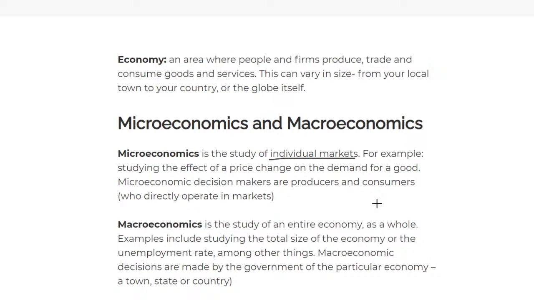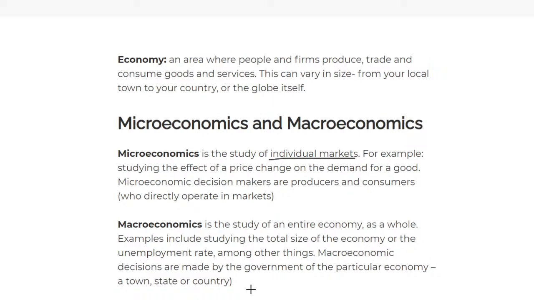What do we mean by individual markets? For example, Apple will analyze their products. The iPhone 12 is selling well, so what are they going to do? Produce more iPhone 12s or get a better series of iPhone. This is all related to individual markets. No one is interfering with how they're analyzing anything.